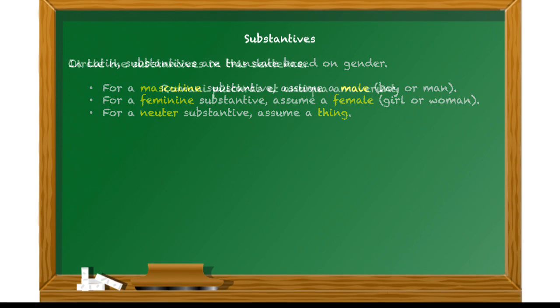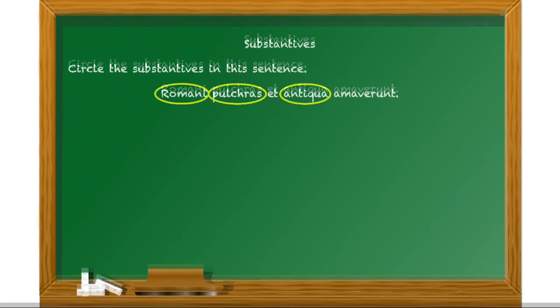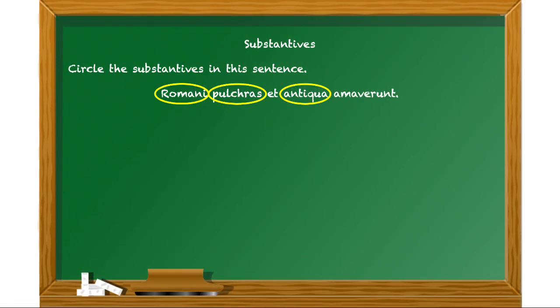So let's look at this example sentence. Romani pulchras et antiqua amaverunt. So what you want to do right now is circle the substantives, circle the adjectives in this sentence that do not modify anything. Again, you can pause the video and then press continue when you're done. And you should have circled Romani, pulchras, and antiqua.